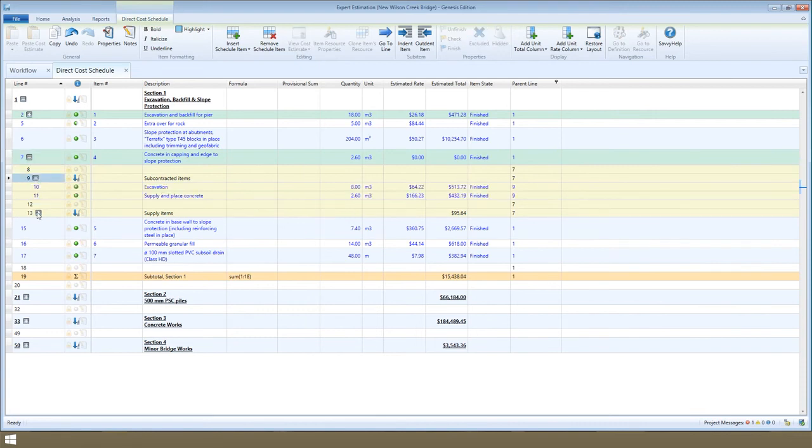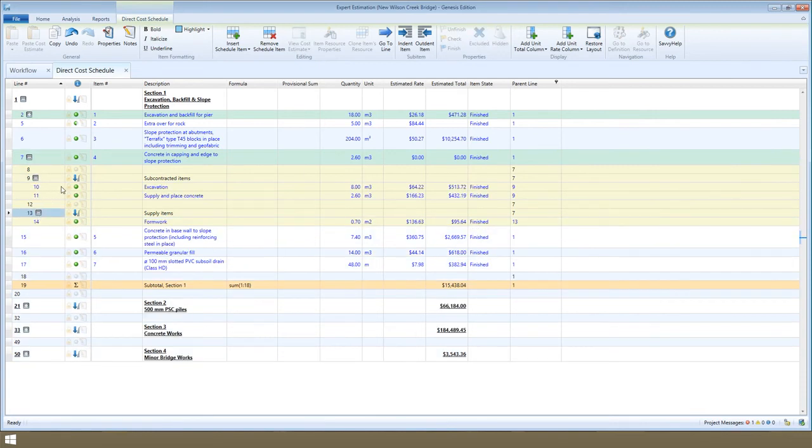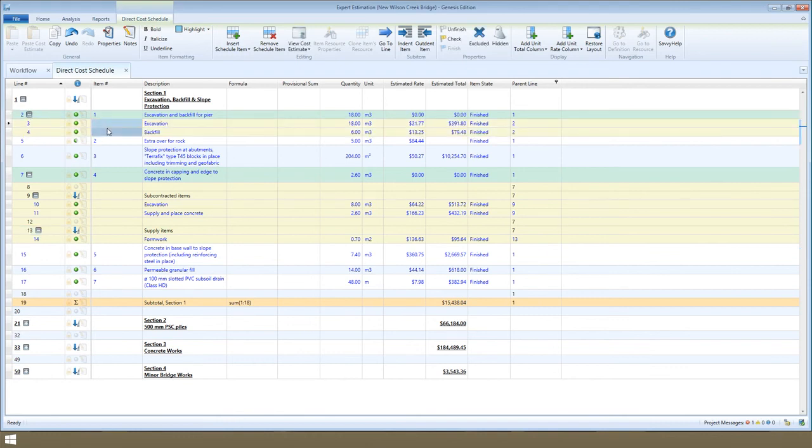You may outdent indented items by using the Outdent button on the ribbon toolbar. If the selected items are at the same indenting level, you may outdent multiple items at once.